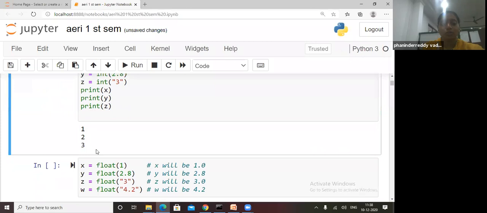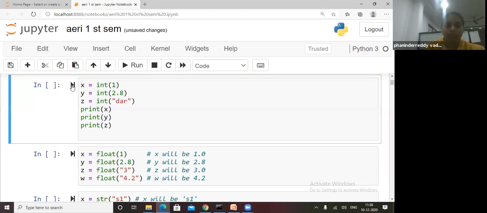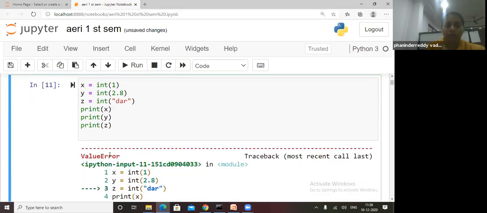See, I got 1 2 3, which means this is converted as an integer, this also converted as an integer, and this 3 also converted as an integer. If I write some name here, what change am I getting? I'm not getting any output.